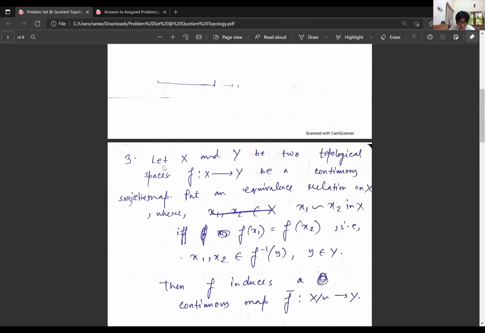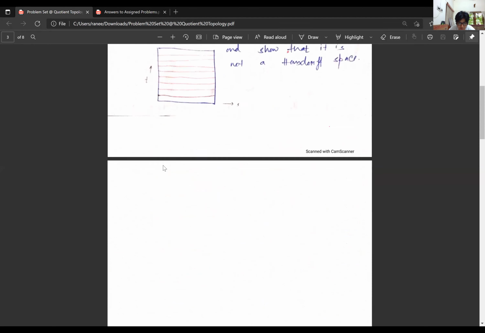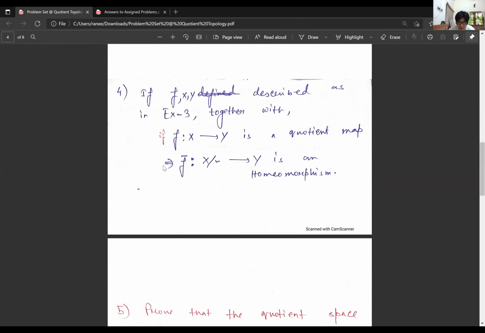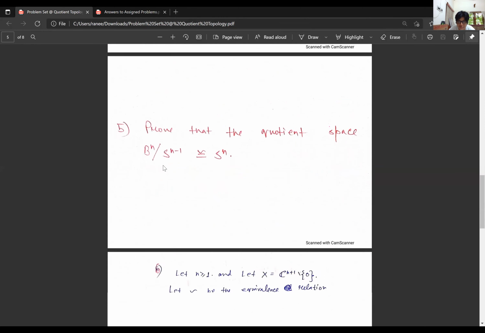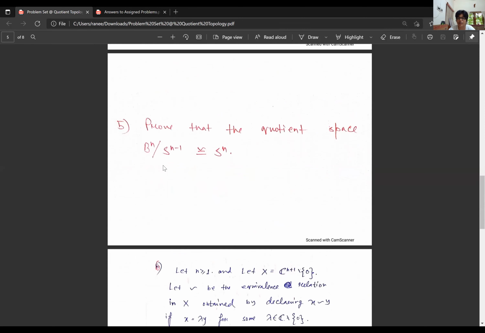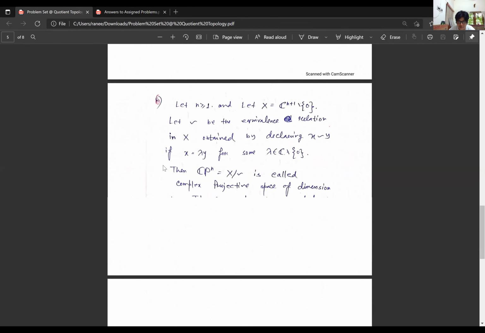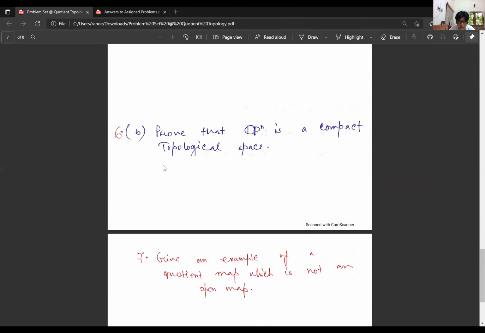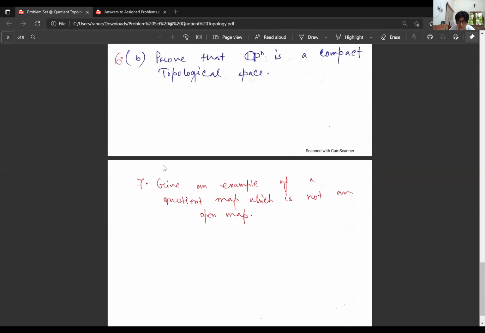Okay, so we are done with problem 2. Now problems 3 and 4 are done; those are the universal property of the quotient topology. Problem 5 says that the quotient space Bn mod Sn minus 1 is homeomorphic to Sn. Problem 6 is related to the complex projective space. And problem 7 we had done: give an example of a quotient map which is not an open map.